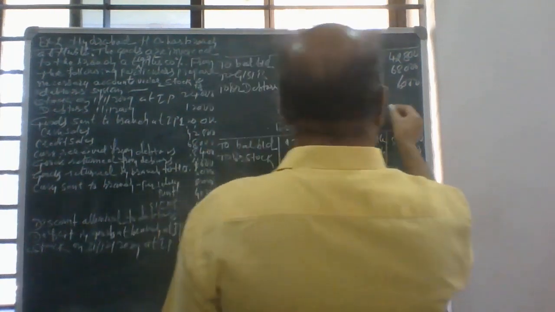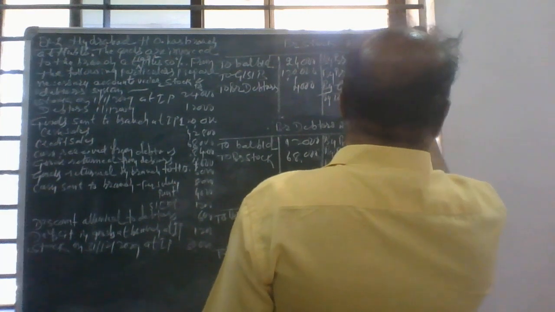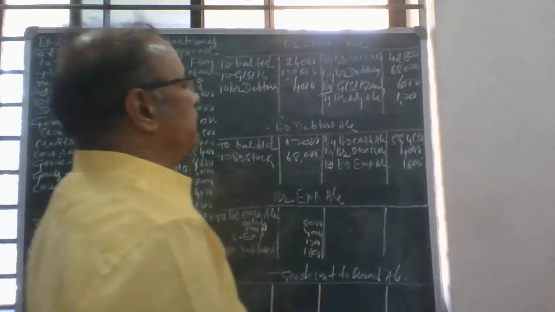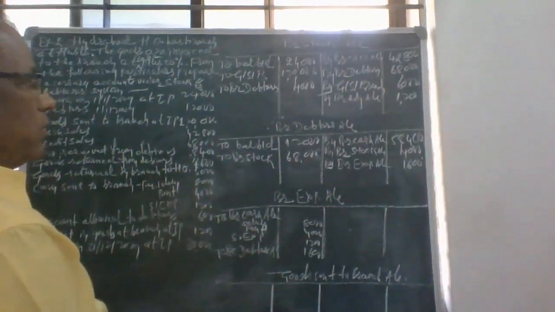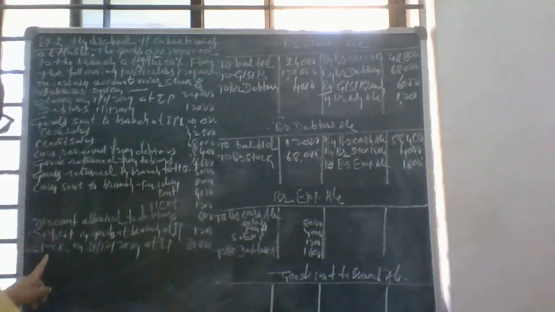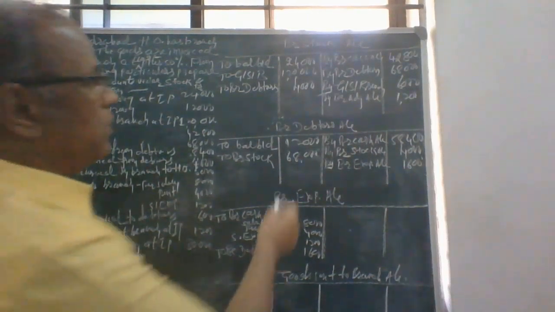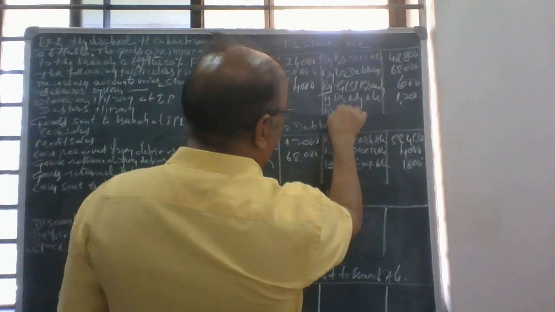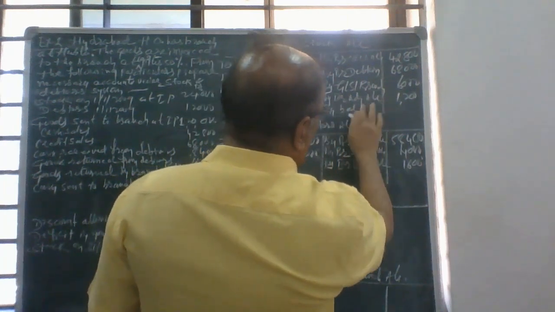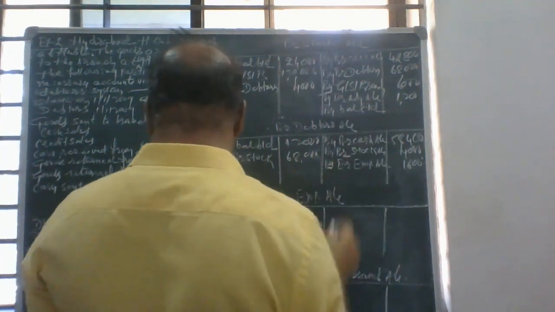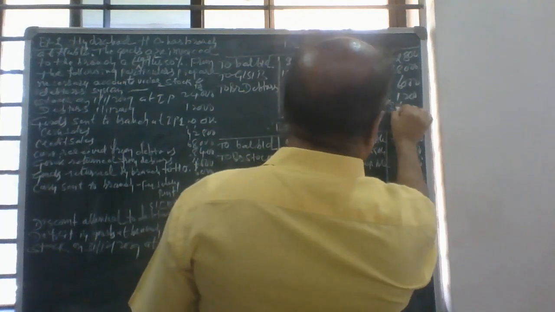Branch adjustment account 1,200. And closing stock: by balance carried down, closing stock 30,000.